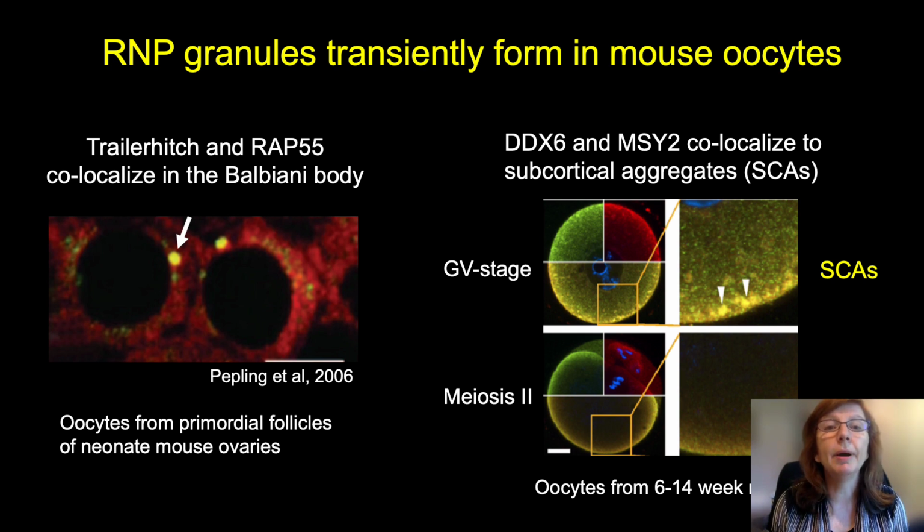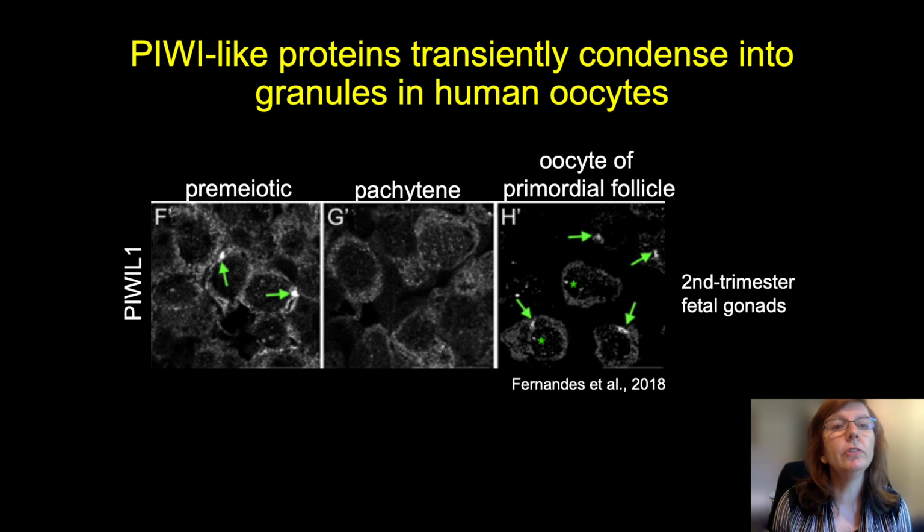In addition to the RNA binding proteins, untranslated mRNAs also localize to these subcortical aggregates. In human oocytes, Pumilio-like proteins have recently been shown to transiently condense into granules as well. Here I'm showing Pumilio-like 1 protein. It condenses to a single large granule in premeiotic oocytes. The protein decondenses during pachytene of meiosis and then recondenses into a granule in oocytes of primordial follicles.